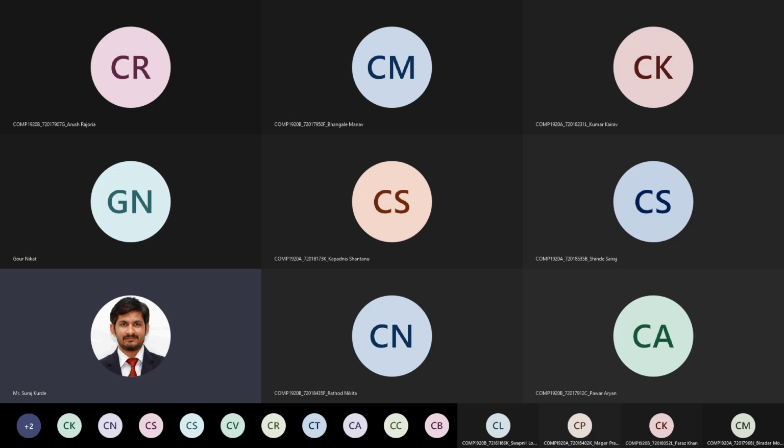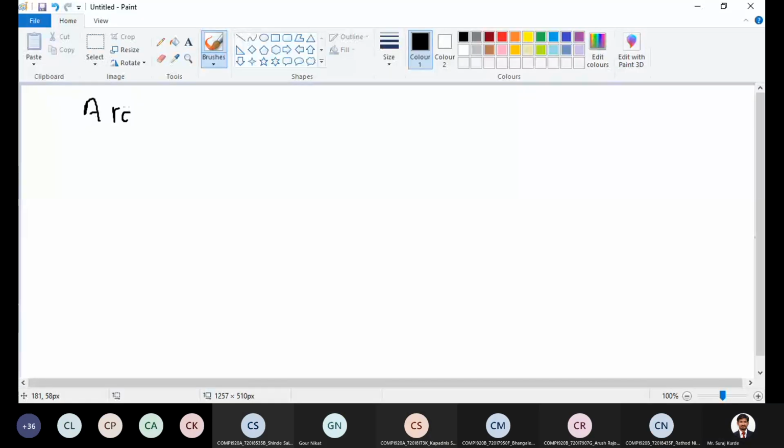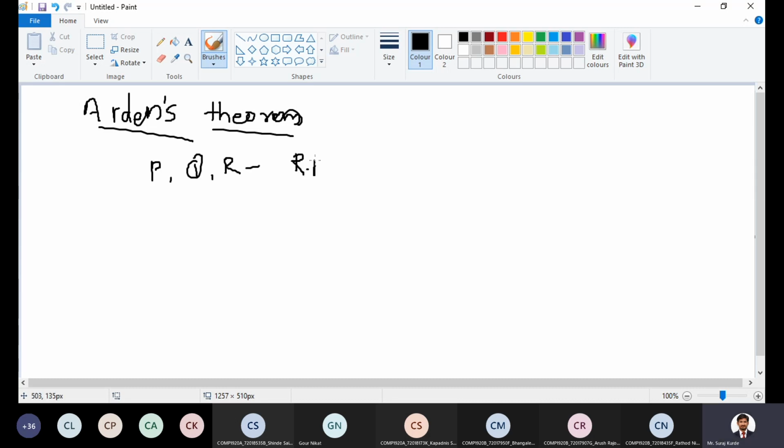Okay, I hope it's visible to all. So Arden's theorem states that if P, Q, and R are three regular expressions given to us, then a regular expression R is represented in the form R is equal to Q plus RP, and P does not contain epsilon.